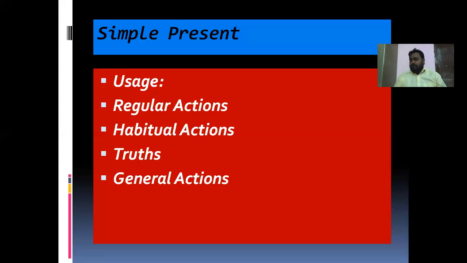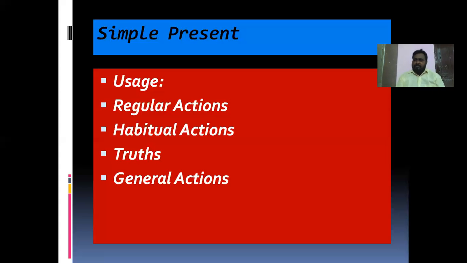What is universal truth? Universal truths are the truths which cannot be changed as per the time, condition and place. These actions will not be changed as per the time, condition and place. Those are called universal truths. And general truths. General truths means the general actions which will occur generally. General truths may not be true always. Sometimes they may go wrong or false.